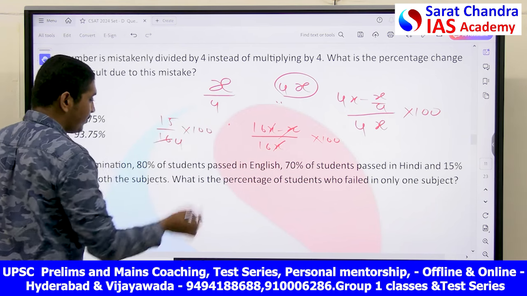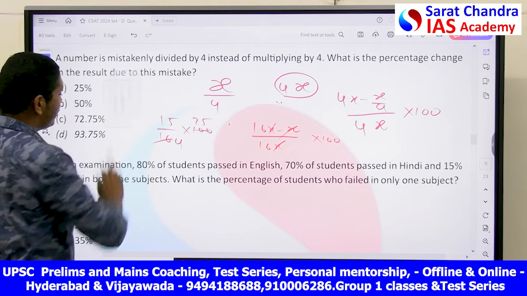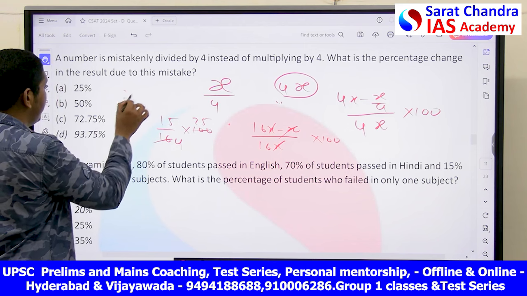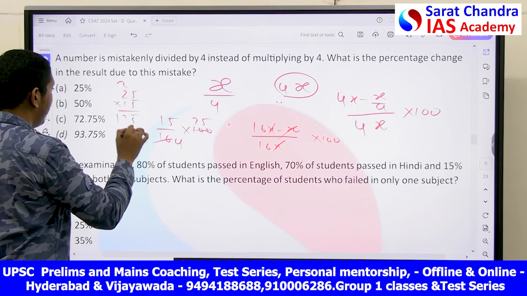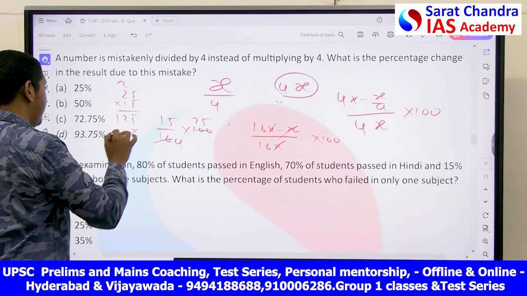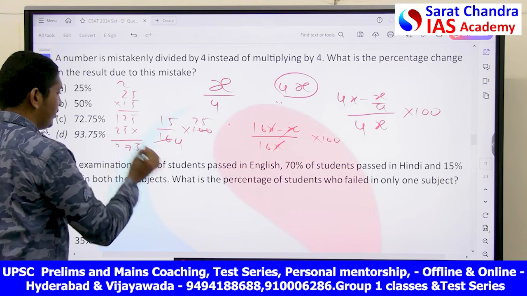4 4s, 4 25s. So 25, if you look at this option, 25 into 15. 5 5s are 25, 12, and 25, 5 7s are 375.